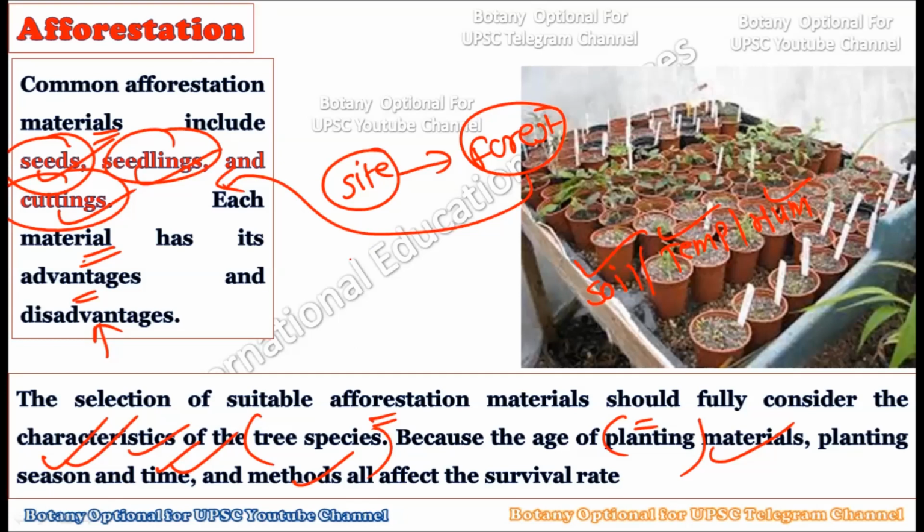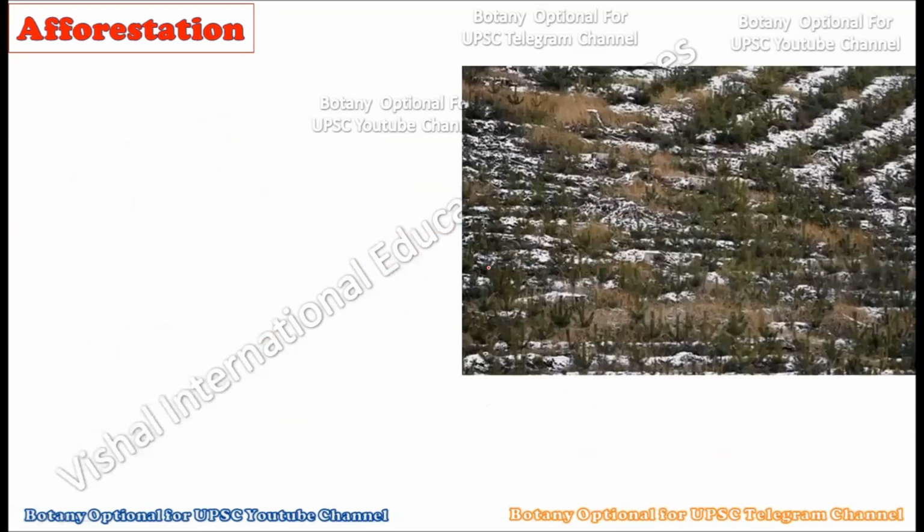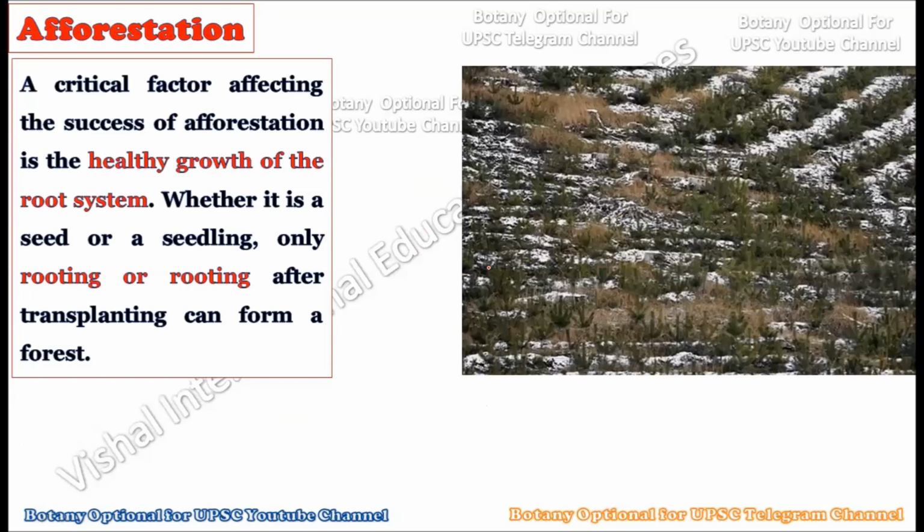So basically you have to study the land area, the abiotic factors like soil, the season, the temperature, pressure, and how much rain there is. Depending upon that, you should carefully select the material, which can be seeds, seedlings, or cuttings. All of the factors considered collectively will help to select the appropriate material for afforestation purposes.